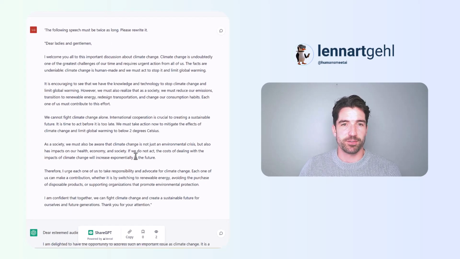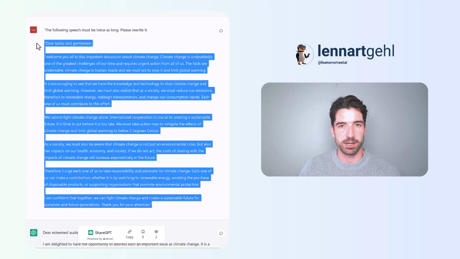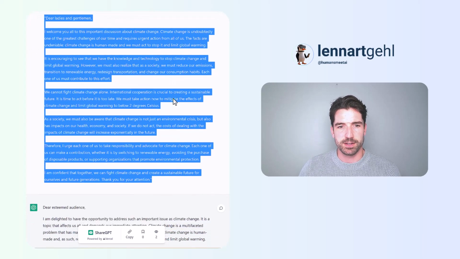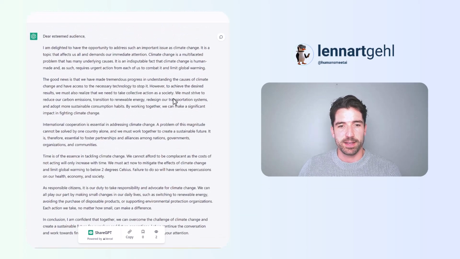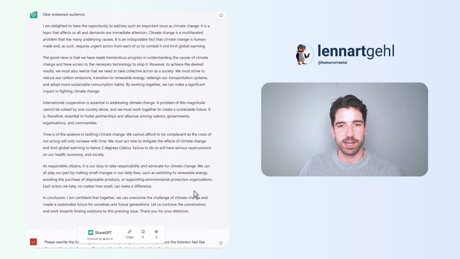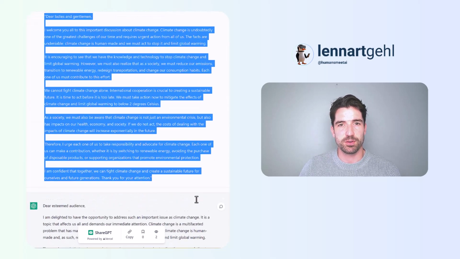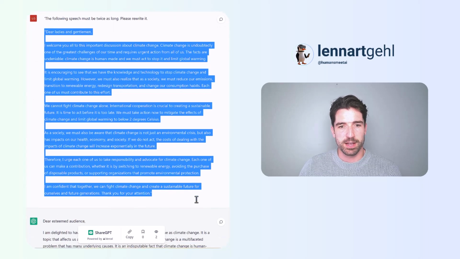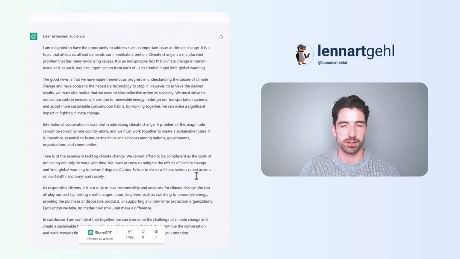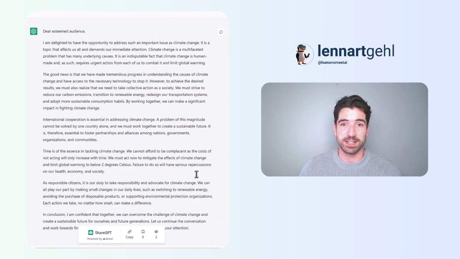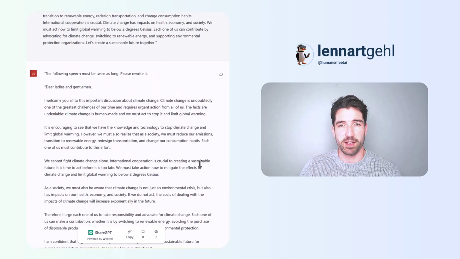I was kind of surprised what it did here. So this is the same speech from the very beginning. And this is ChatGPT's answer. So as you can see, it's not really twice as long. It's a little bit longer, I guess. However, this is also because ChatGPT is limited in the amount of words it can produce in its output. And this is what happened here. So obviously this is something I'd be a little bit careful with, or